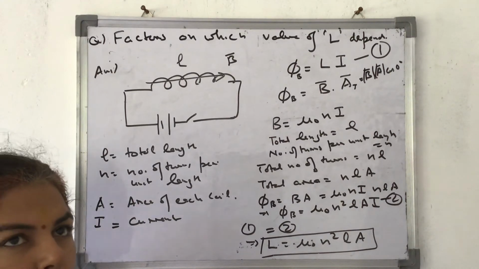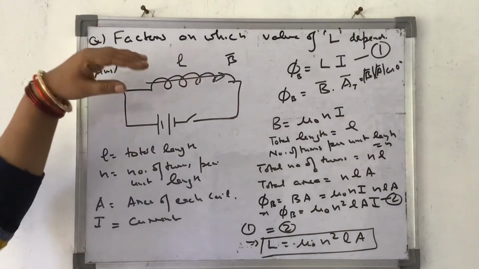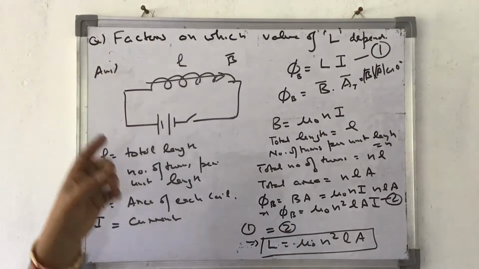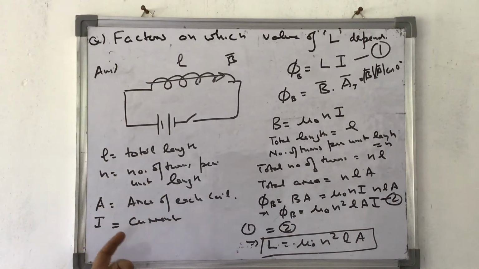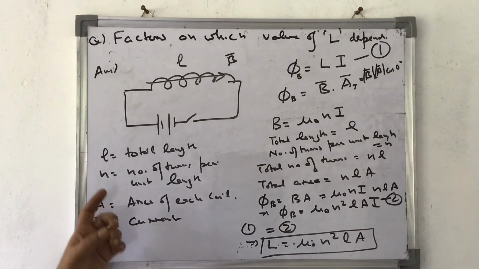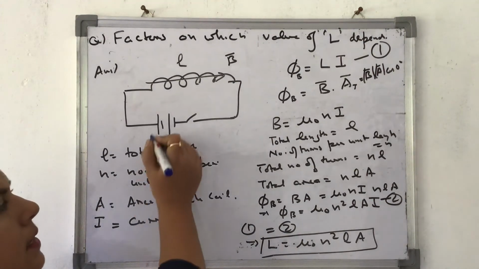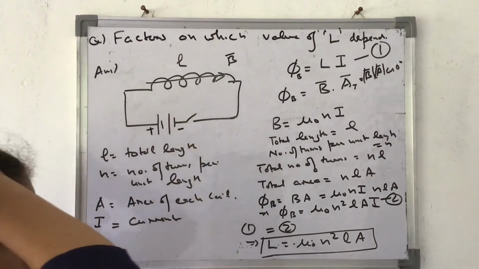Let's quickly revise what we have done. We have taken a solenoid. The solenoid was having length l, area of each turn was A, i was the current flowing, and n is the number of turns per unit length. If I talk about the direction of magnetic field and the current, let's say this is plus and this is minus.